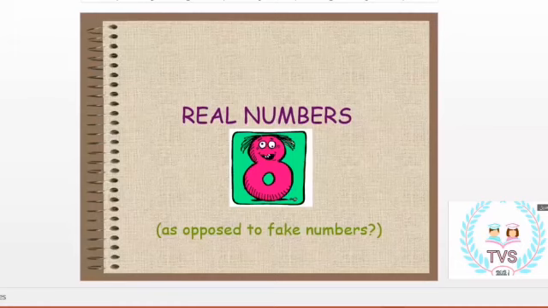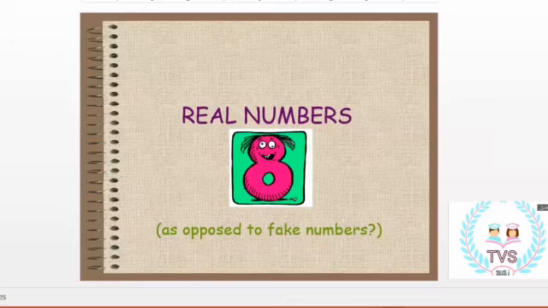So if I have a fraction like half, is it an integer? No. Integers must be whole numbers with positive numbers or negative numbers, but it's not a fraction or a decimal. Okay, 0.